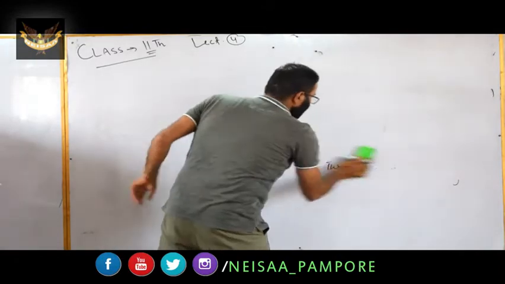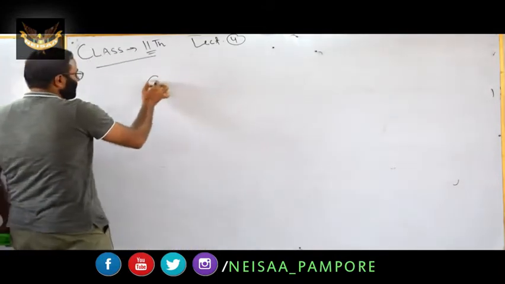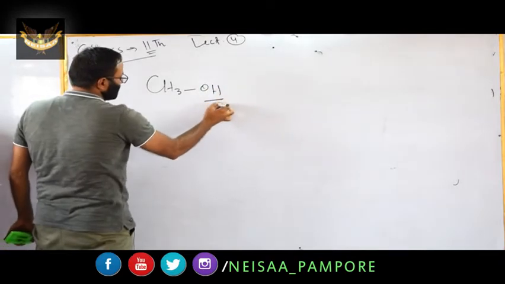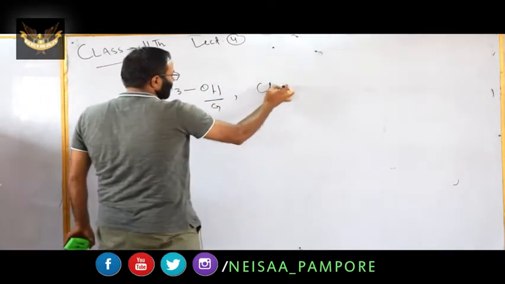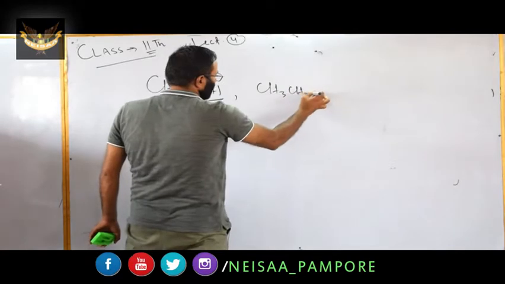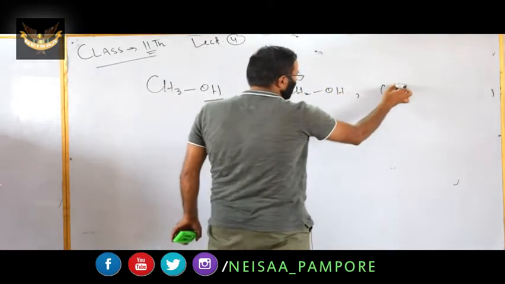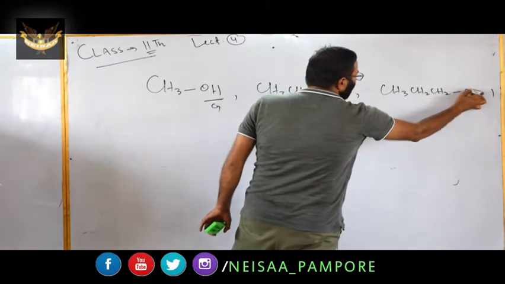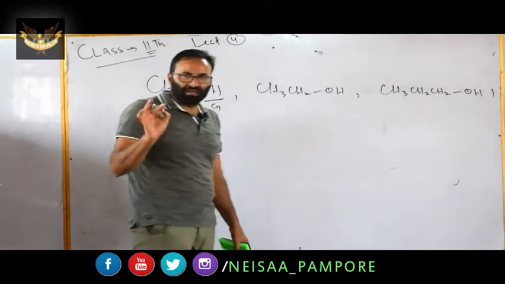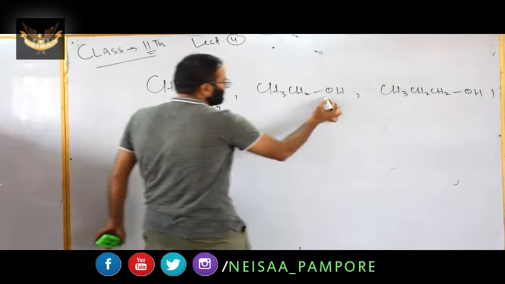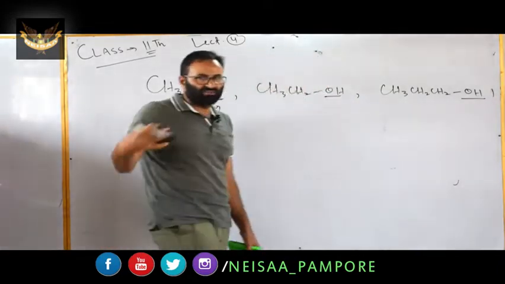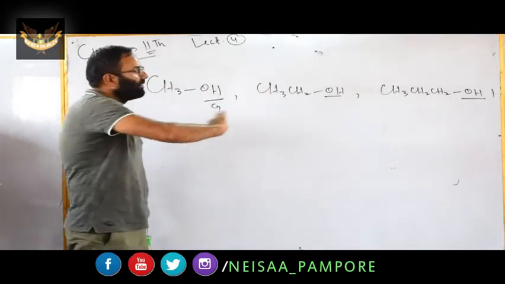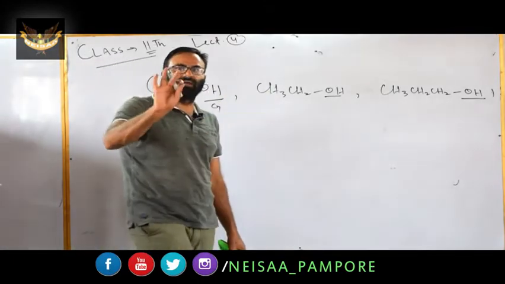I have already mentioned it: the methyl, ethyl and propyl are the R part, and all possess the same functional group, OH.